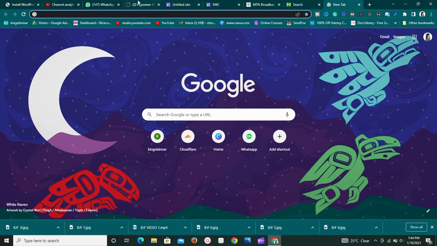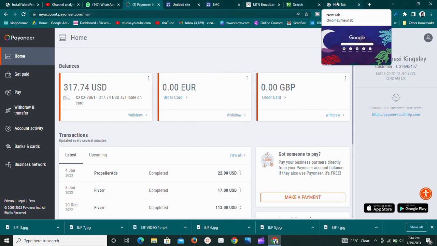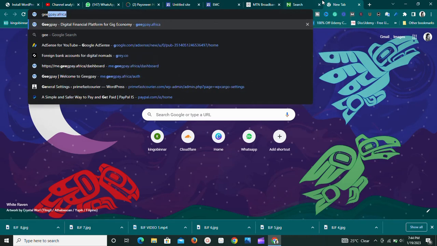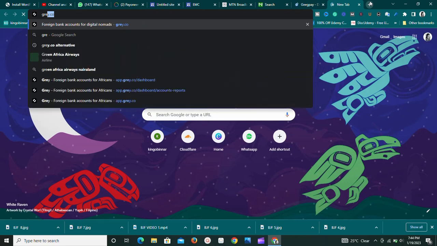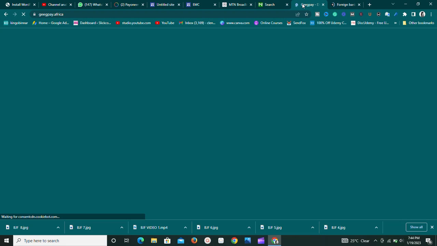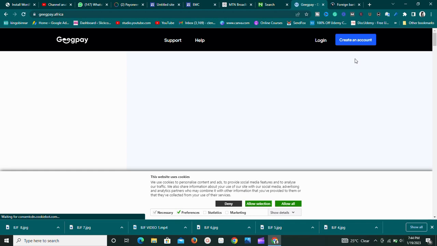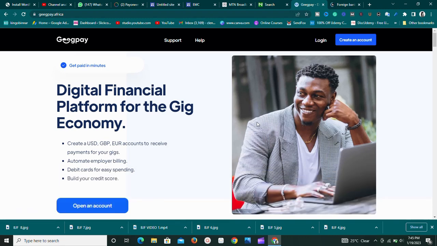Now once you've got your Payoneer funds, what you want to do is to have some valid accounts. One of those accounts is called geekpay.africa. Another is called grail.co. These two platforms I just mentioned have massive advantages and also some disadvantages, of course. With geekpay.africa and grail.co, you can open bank accounts in the United States, in pounds, and also in euros. With this bank account, you can withdraw your money at a black market rate.